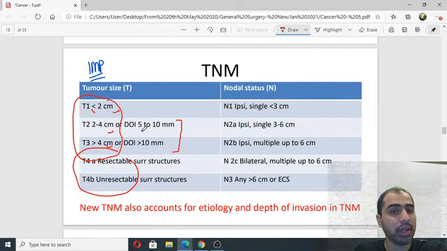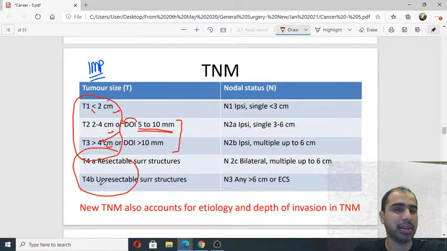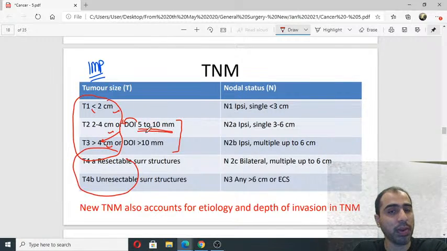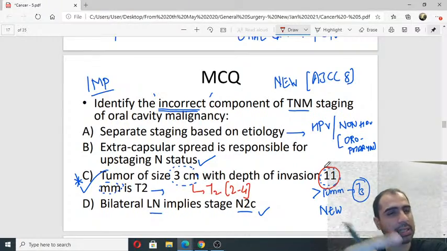If the depth of invasion is between 5 to 10 millimeters, it goes in T2, irrespective of size. Obviously, size has to be up to 4 centimeters. If size is more than 4 centimeters, it automatically goes to T3. But up to 4 centimeters, if the depth of invasion is between 5 to 10 millimeters, it goes in T2. More than 10 millimeters, it goes in T3. So in this question, 3 centimeters technically should go in T2 because it's 2 to 4. But DOI is more than 10 millimeters. So DOI more than 10 millimeters, T3.